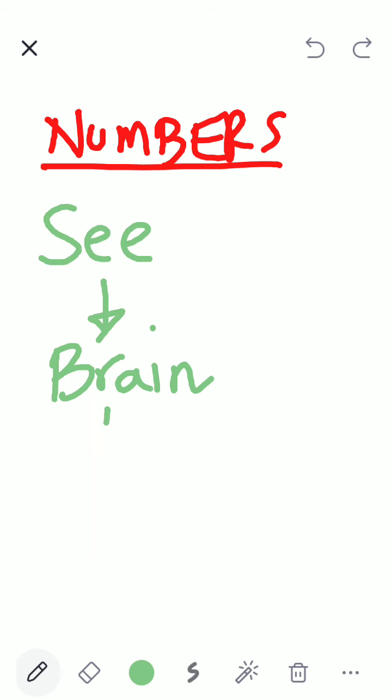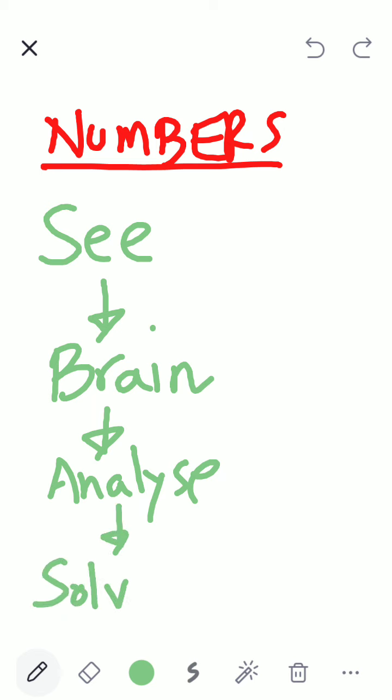Brain will analyze it and then allow you to solve. Yes, analyze is part of thinking only. Okay. Please see, then send the signal to brain. Brain will analyze. So what do you have to see?